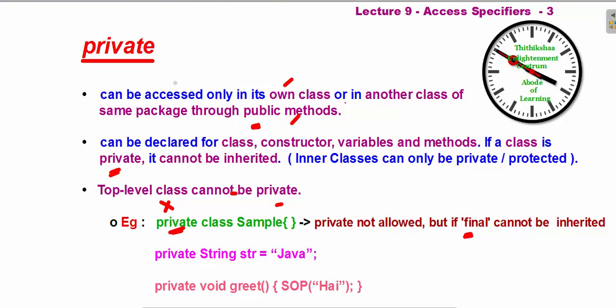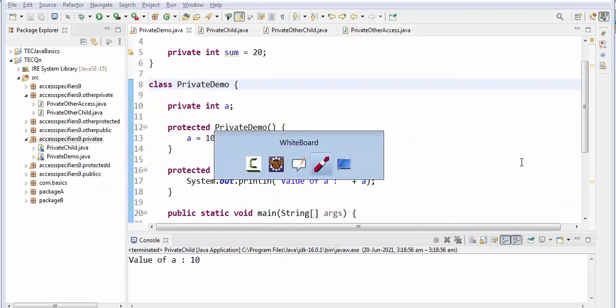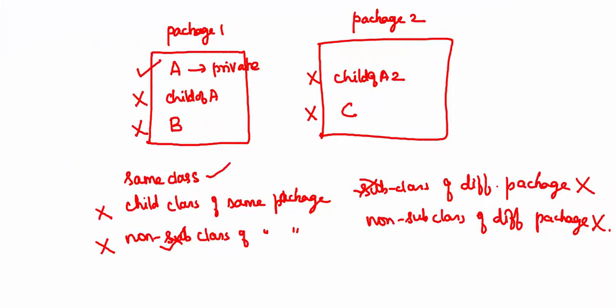Next one, an inner class can be private or protected. Okay, so they are telling generally for a class you should not give private or protected, but if it is an inner class, then it can be private or protected. Then we'll see what is meant by an inner class. Inner class means, say for example, I have class A, some code over here. Inside this, if I have class B and something over here, this is said to be the inner class.